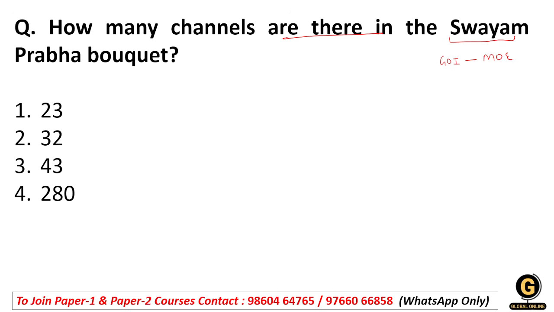Initially Swayam Prabha started with a smaller number of channels. At the beginning, Swayam Prabha had 32 channels. But according to the updated data, Swayam Prabha now has 280 plus channels, making educational content available to a much larger audience across the country. So this is all about Swayam Prabha.